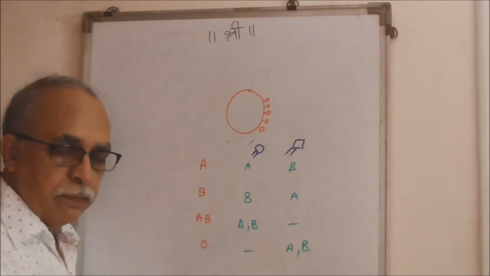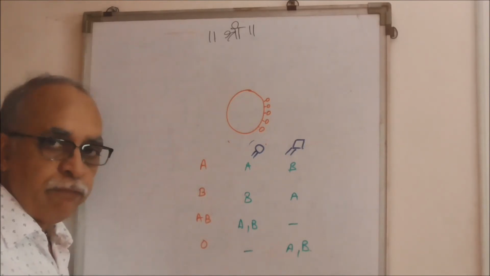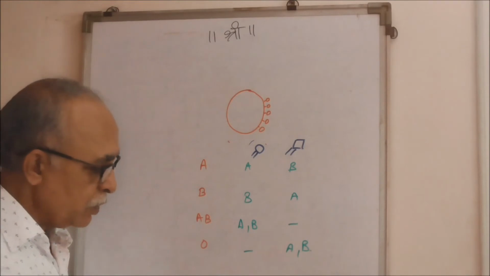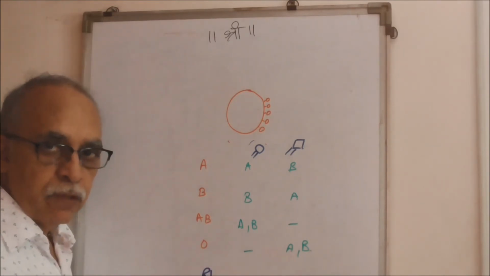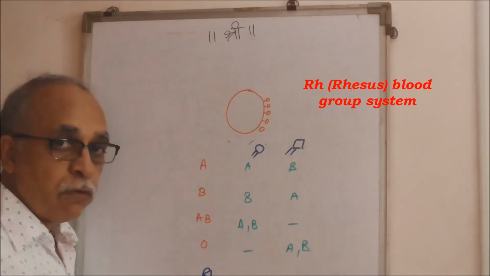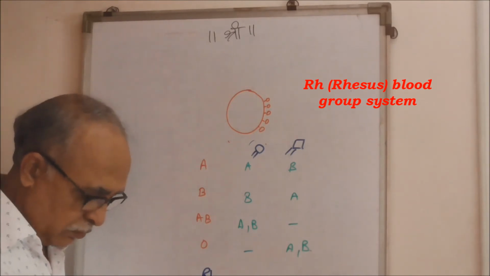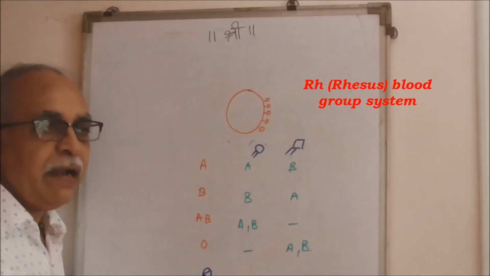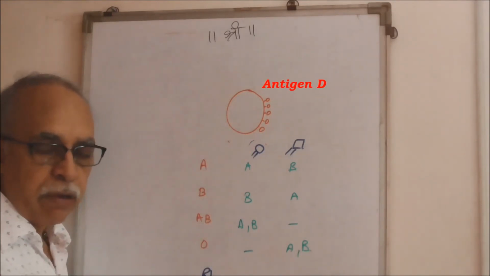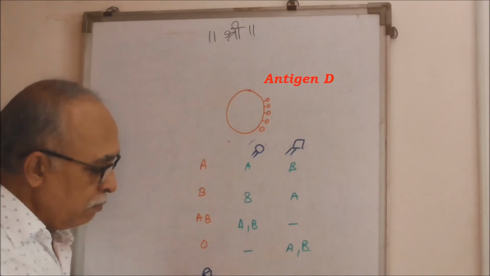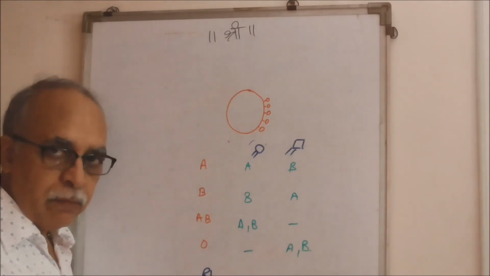Other than that, there is another kind of blood grouping system which is called the Rh blood group system. Rh stands for rhesus factor. It is actually an antigen, present on the membrane of the red blood cell, by which we will be able to identify that blood group.